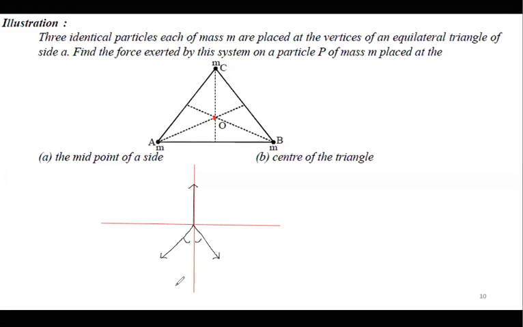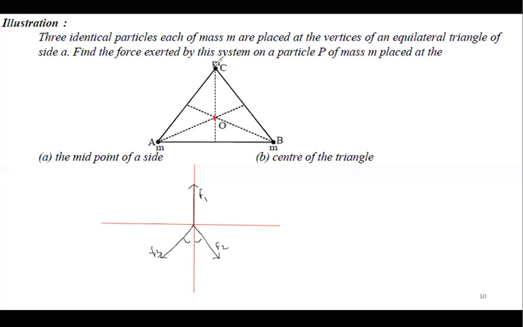Yes or no? Right? And I can find the magnitude of this. Suppose the magnitude of this is F1, this is F2, this is F3. So the best way is to divide your vectors here, forces, into their x component and y component, and just add them. That's the easiest way and it reduces lots of errors, especially when we are dealing with more than two forces.